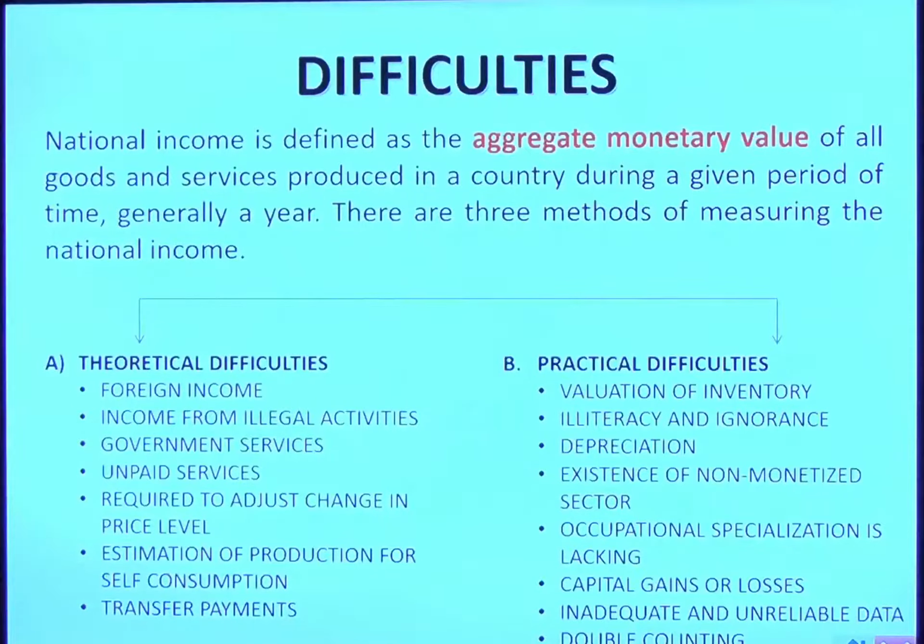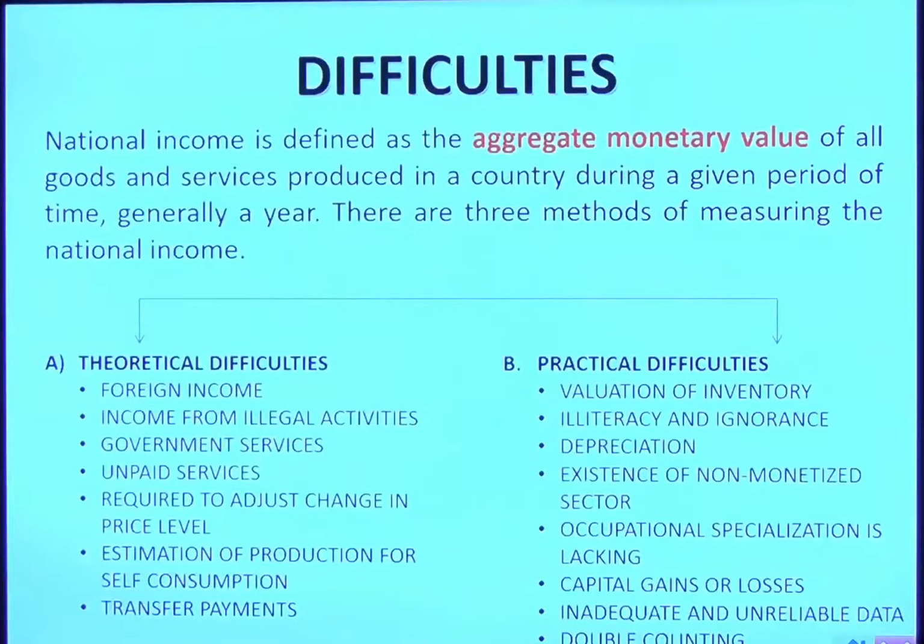Occupational specialization is lacking. Someone does the agriculture work, he is a farmer, so he does whatever he wishes to do. So again, the specialization cannot be found. How to add it in income? Capital gains or losses are ignored, but of course nowadays tax provisions are so strong that it is not playing an important role in difficulties now. Inadequate or unreliable data. Who will keep the data?